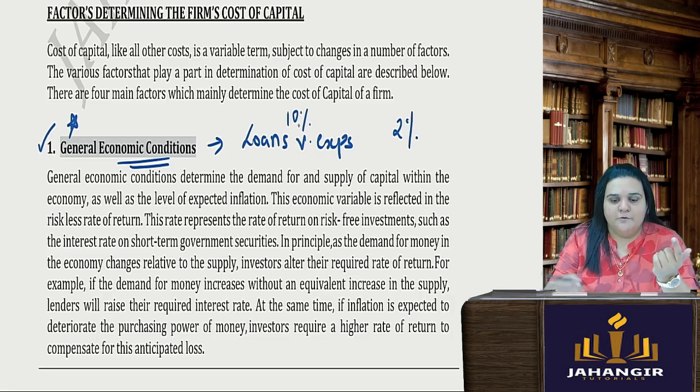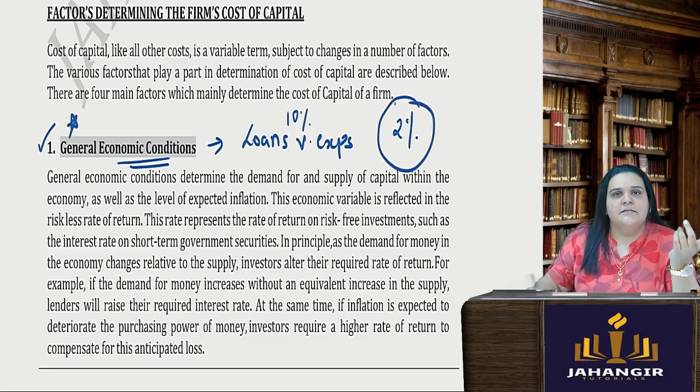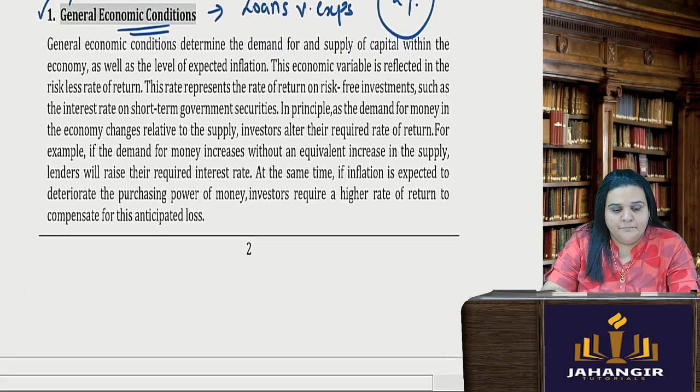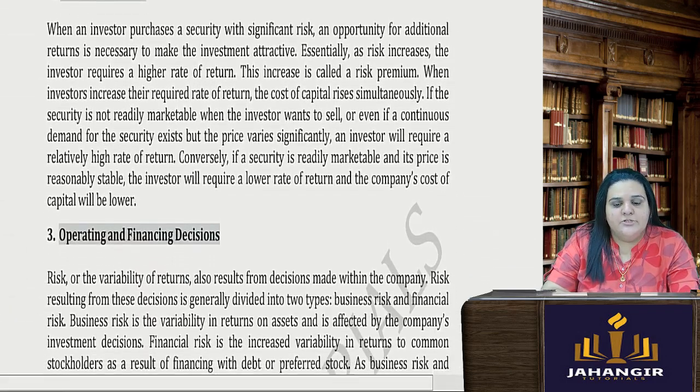So 2% is the rate of interest on loans, whereas in India it is 10%. Developing country. So general economic conditions are one important factor which will determine the cost of your capital.